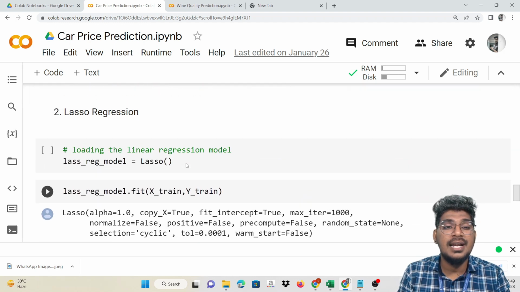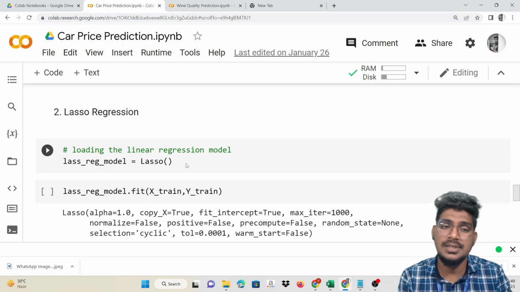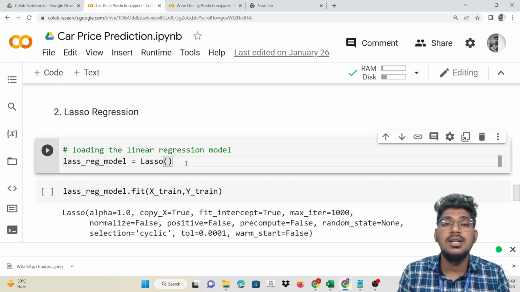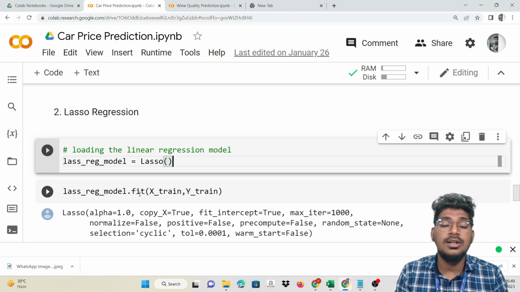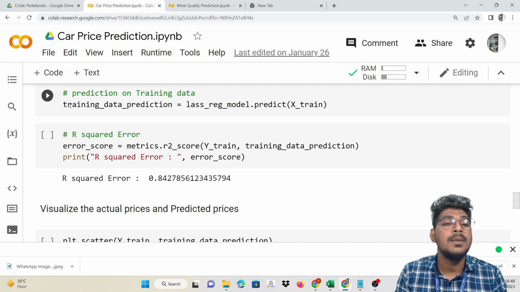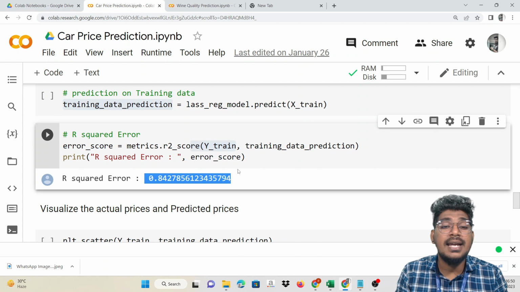Now we are getting into the lasso regression. How we can import that and create the model using lasso, same thing. So lasso regression model is equal to Lasso, this is nothing but a model creation for the lasso algorithm. Then lasso regression model dot fit, calling fit and passing the training data, and for model evaluation, same thing we do here. Training data prediction, lasso regression model dot predict X train, and we compare the training data prediction and the Y train. So the accuracy score will be nearly 84.